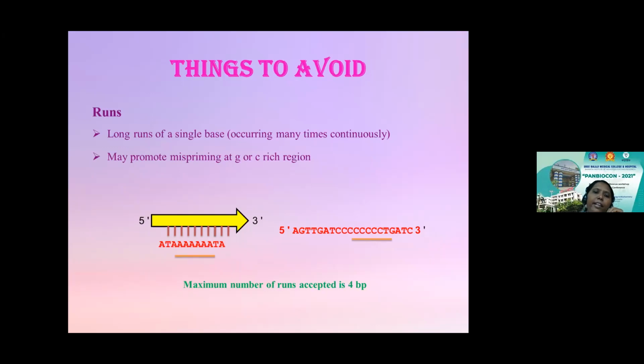It definitely will not suit your PCR reaction if the repeat is high. A maximum repeat of 4 base pairs is permitted while designing a primer, not more than 4. More than that will result either in hairpin loop formation or again in dimer formation, which is not good for the amplification.